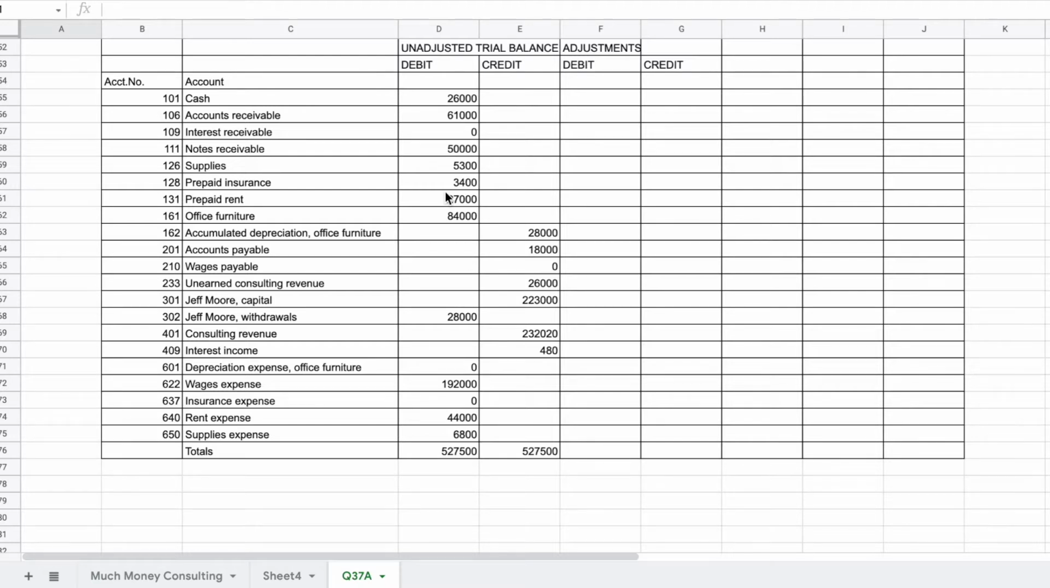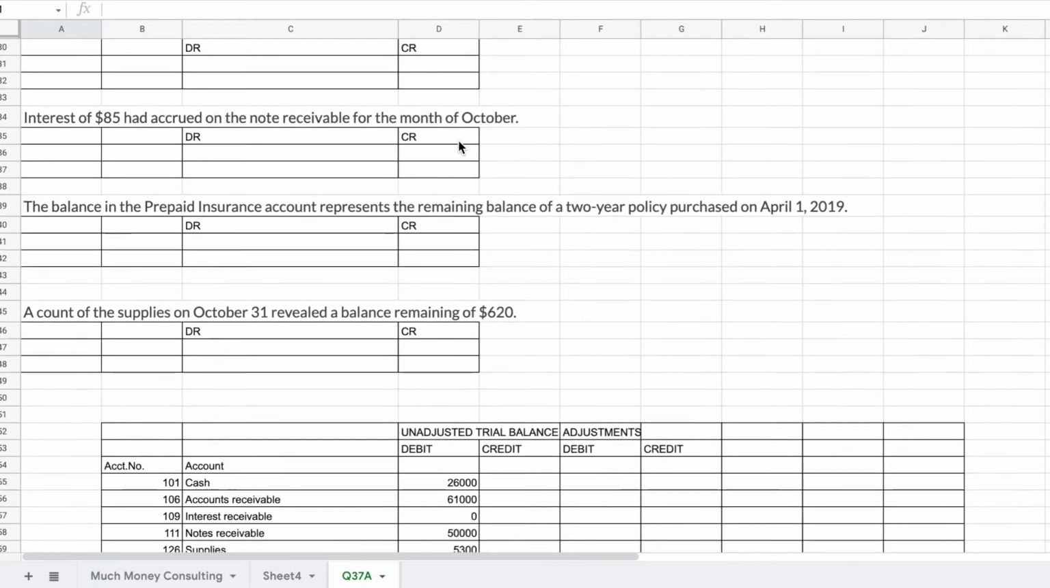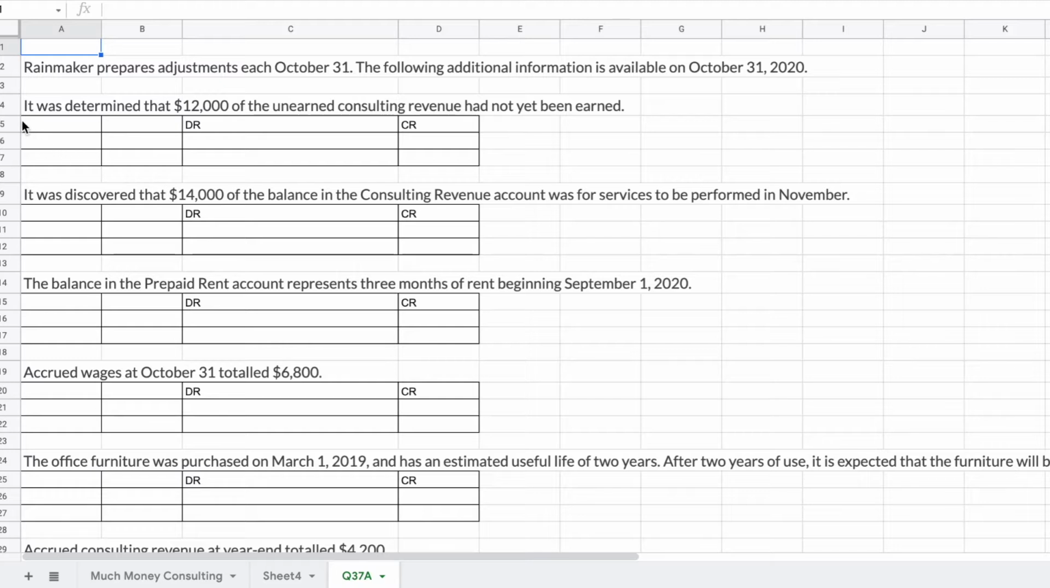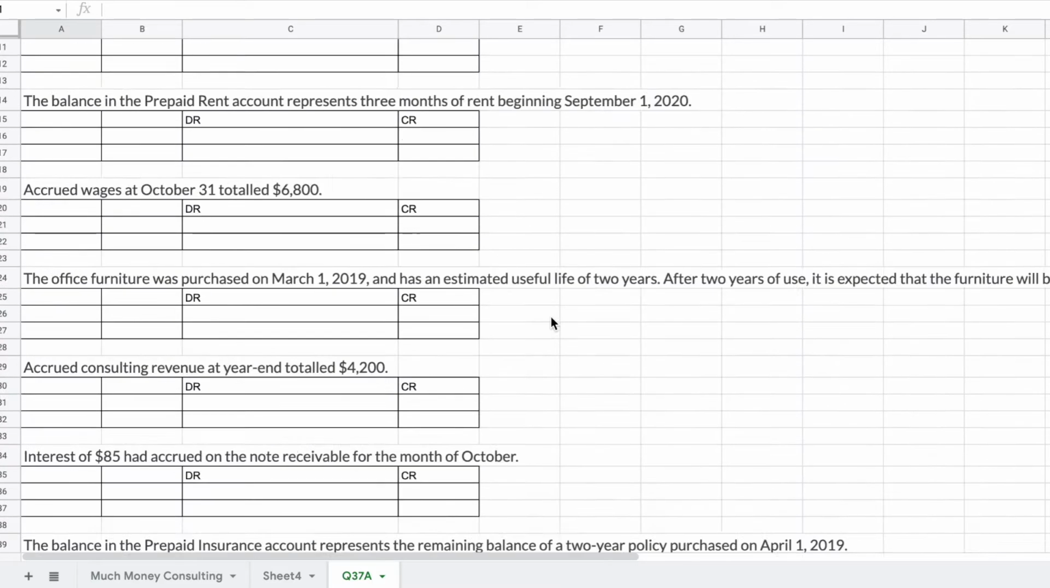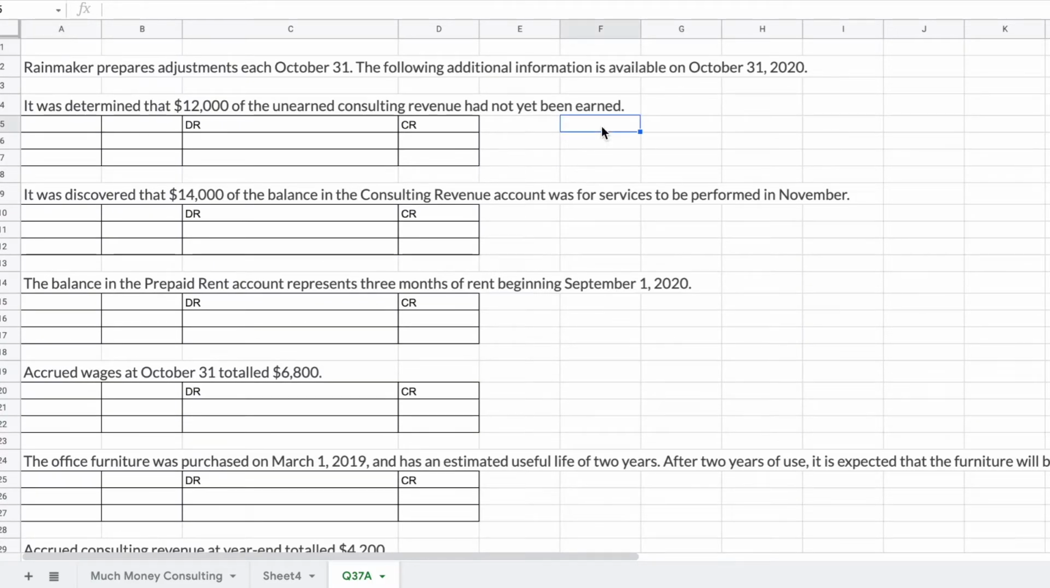What's happening with Rainmaker is that this is the end of the period, and now we have to do non-cash adjustments. There's a batch of adjustments that are discussed. So let's take a look at them. The first one says it was determined that $12,000 of the unearned consulting revenue had not yet been earned. Let's see what the balance is in unearned revenue. It has a $26,000 balance in it, and we found out that $12,000 of it has not been earned.